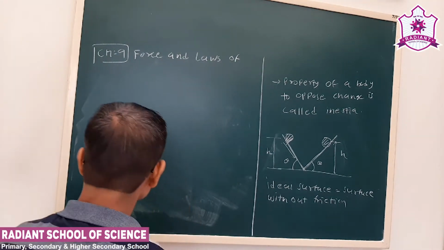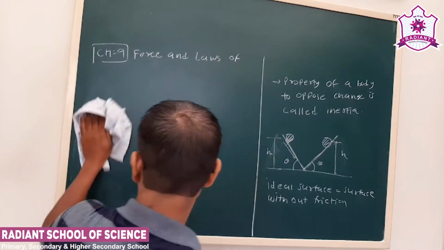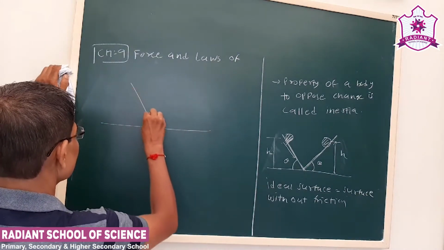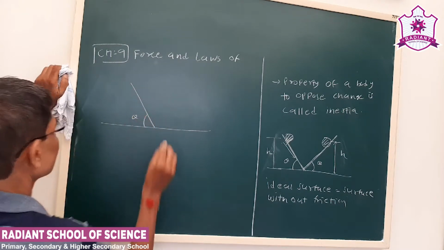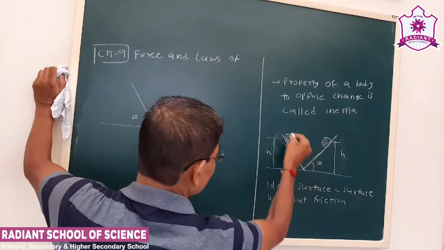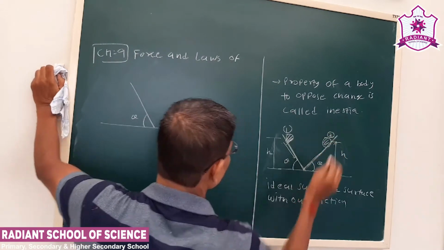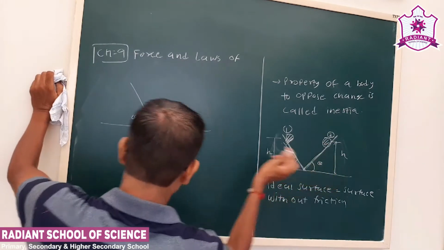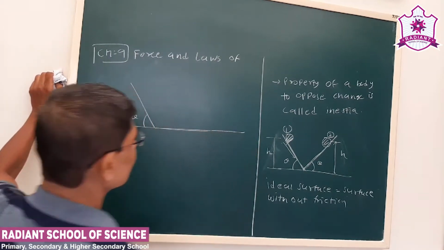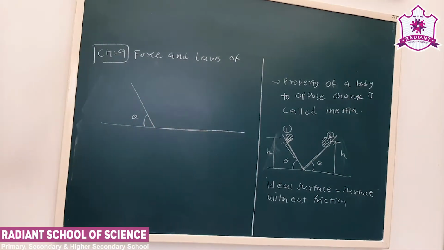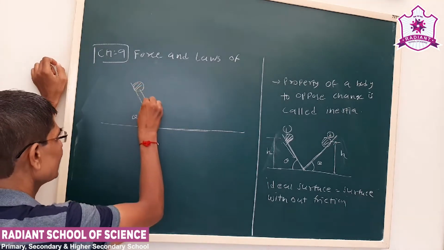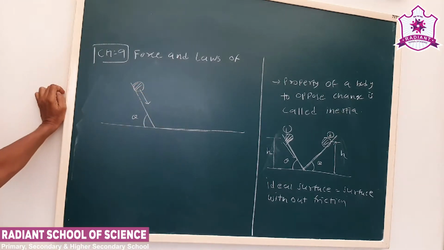What he did, let us say this is slope theta, and on the second side, this is slope 1 and this is slope 2. He reduced this slope to 0, that is, coming down. Then he assumed that now the same ball is released and allowed to move.